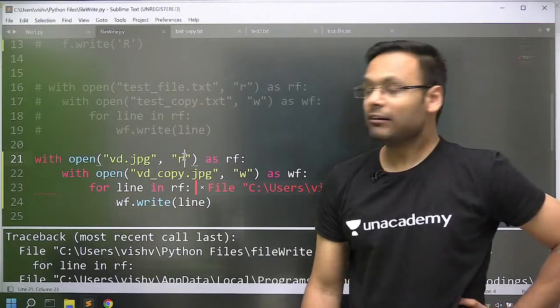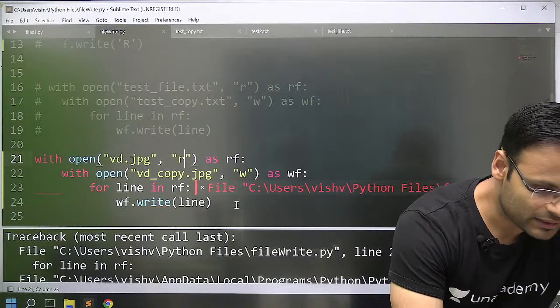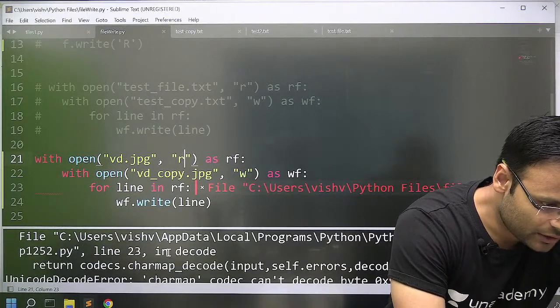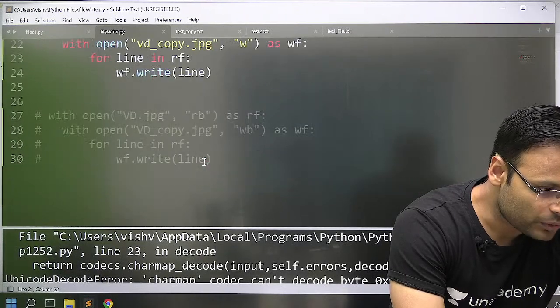So in the JPG file, we don't have character by character, it will try to read. And because of that, look at this, it is giving me an error, a decoding error. So what I'll have to do here is, I'll have to read.